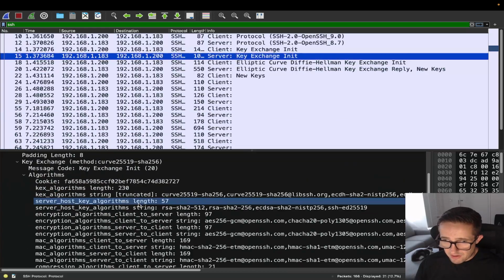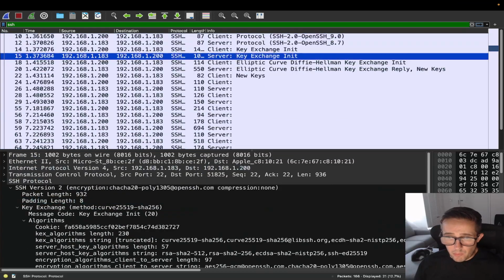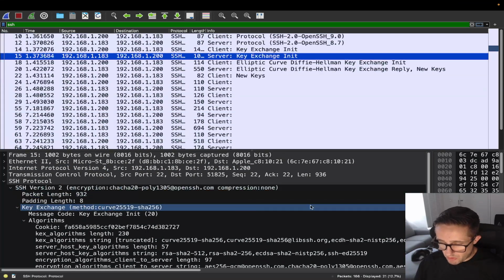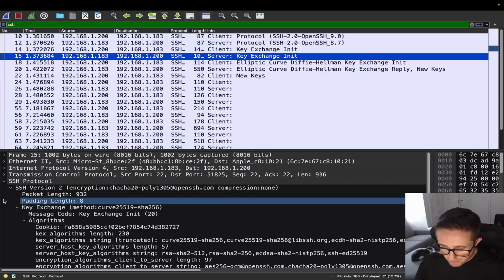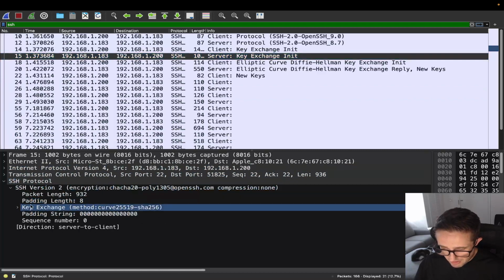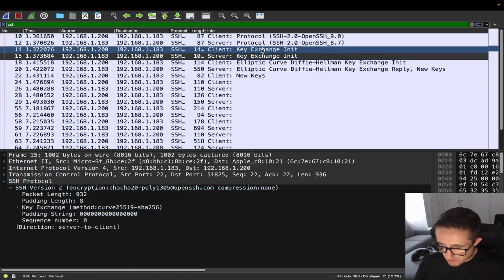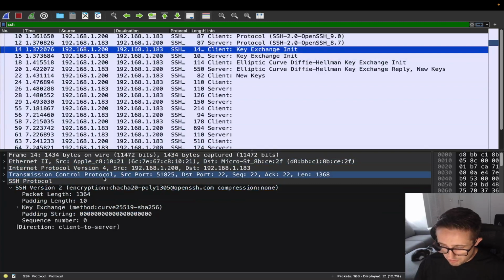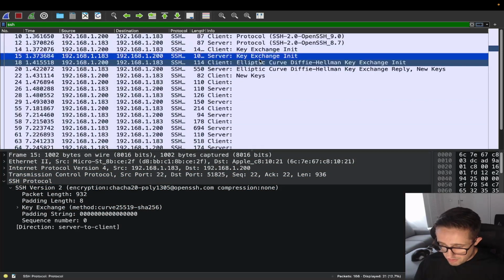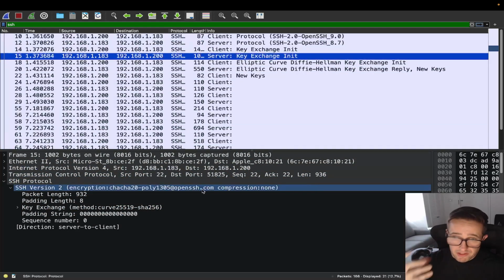You can see all that right here. Yeah, and what they're going to need to do is share an encryption algorithm in common, which is what you're seeing here. So if you actually look at these, I'm just going to put this out. When we're talking about the encryption, we're talking about this right here. We can see that the encryption one is the same for both. So they're going to be able to successfully make this connection and go ahead and do the negotiation, because if not, it's going to fail.